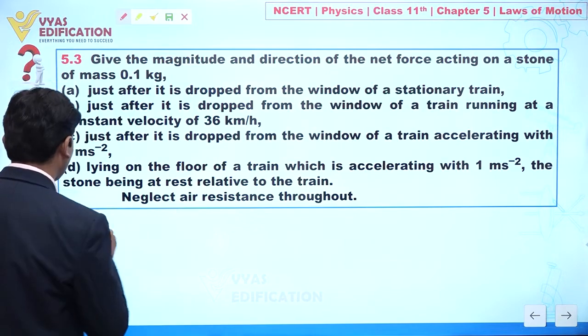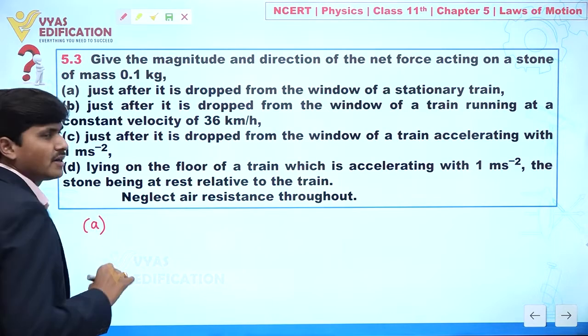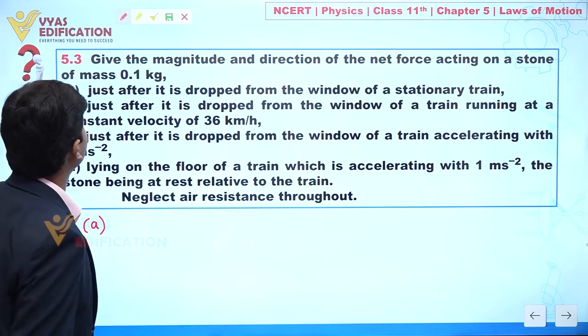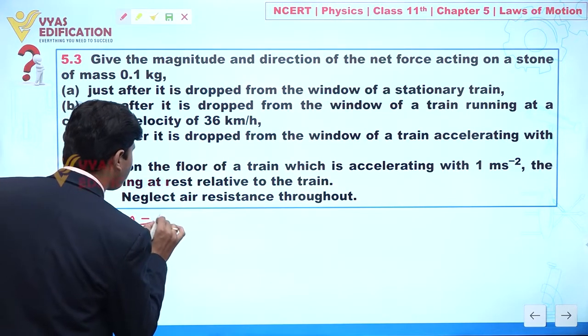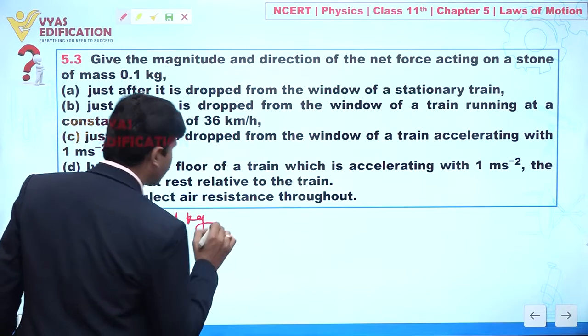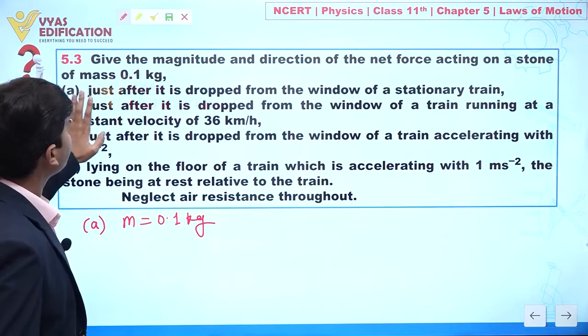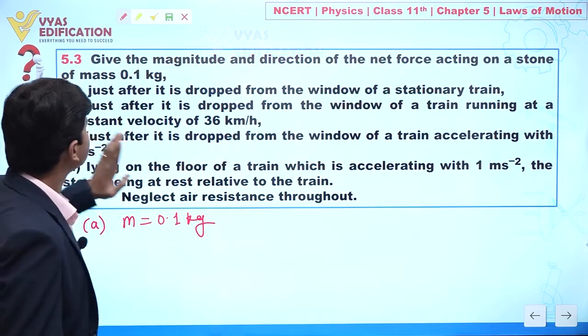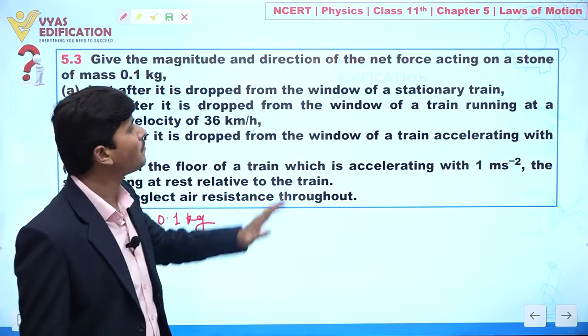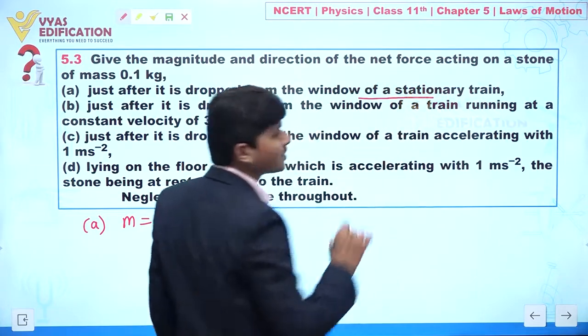First situation, situation number A. In this situation it is given that the mass of the stone is 0.1 kilogram. We have to find the magnitude and direction of net force just after it is dropped from the window of a stationary train. This is important.